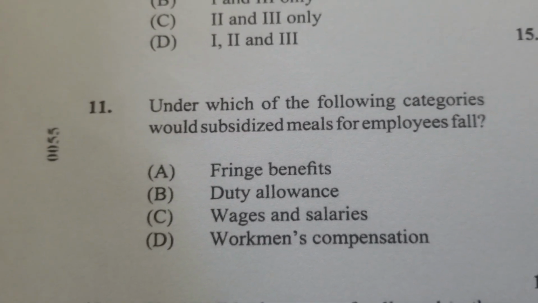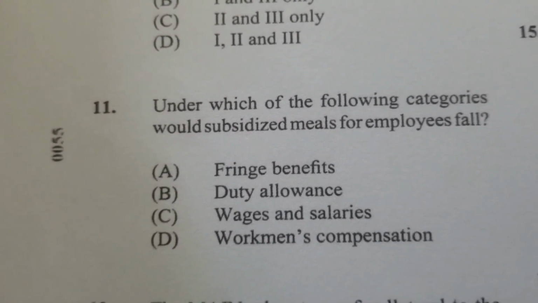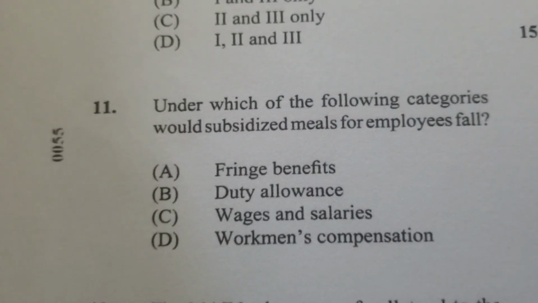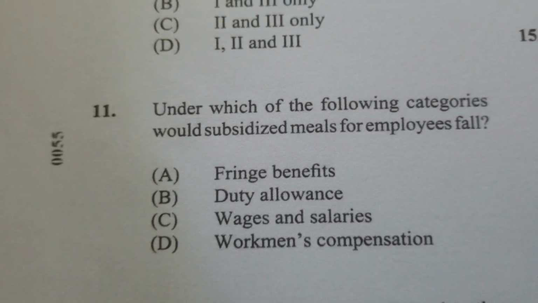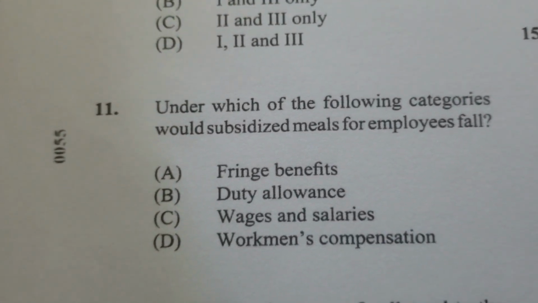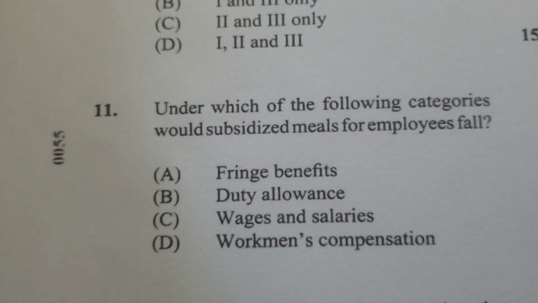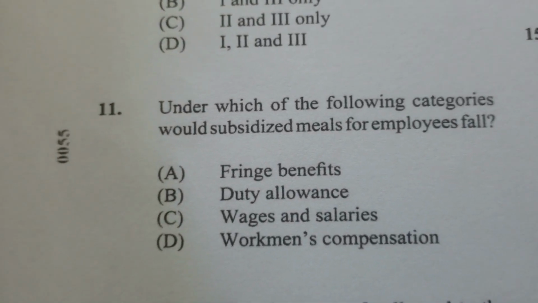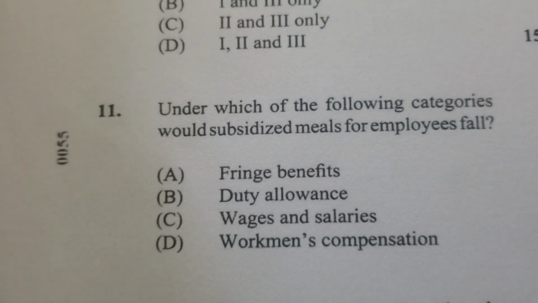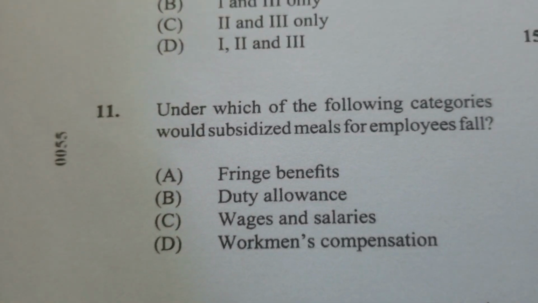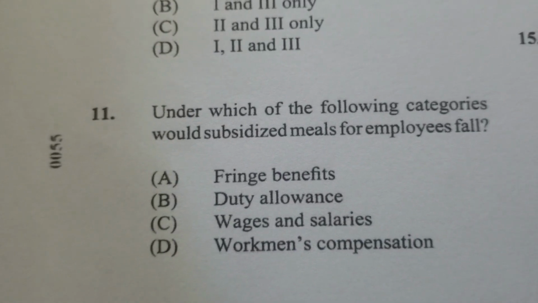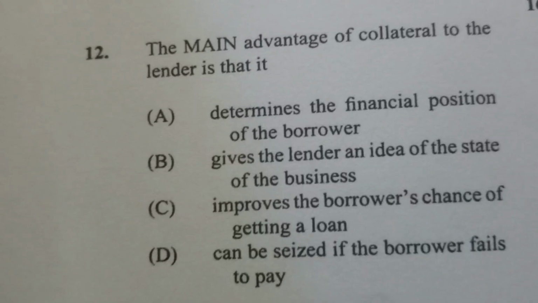All of those are really distractors. The real answer is A, fringe benefits. That is additional benefits that the workers are receiving, and some of them are not necessarily in terms of cash, but other facilities that they're obtaining as a means of the fact that they are employed to the institution. So subsidized meals would come under fringe benefits. All right, that is A for question 11.